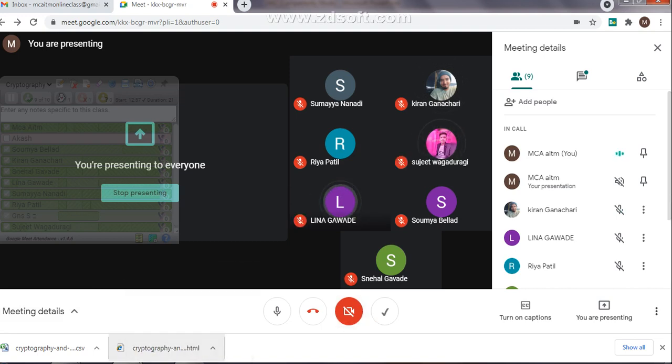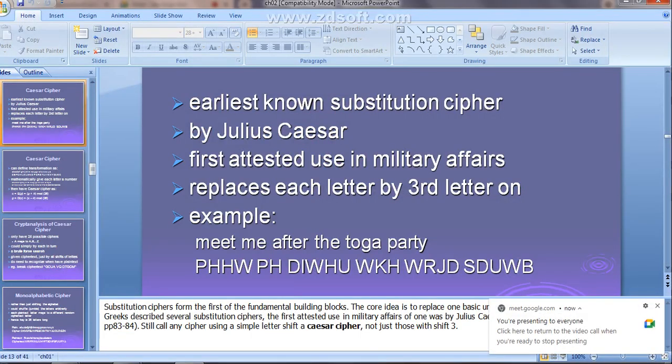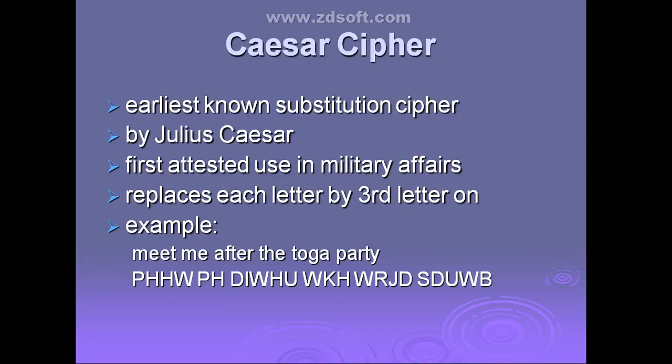Yes, ma'am. Yes, see, each letter is going to be replaced with the third letter, right? That means now see, M. After M, you count the next third letter. Which letter will come? P is the next letter. M, N, O, P. Right? N, O, P. P is the third letter. So M is replaced with P.